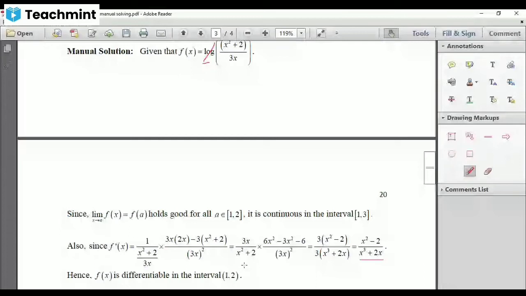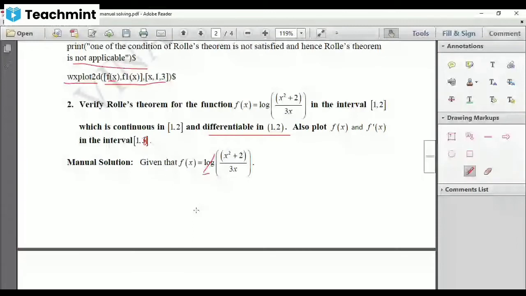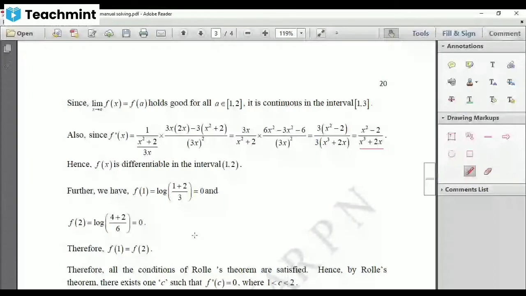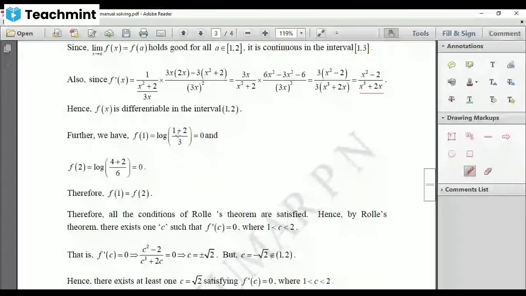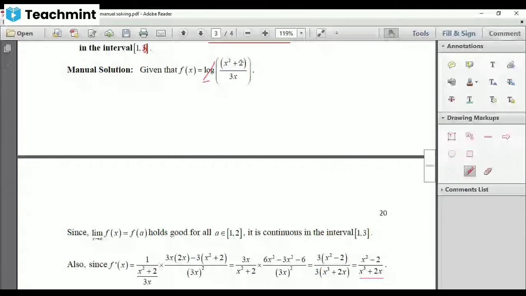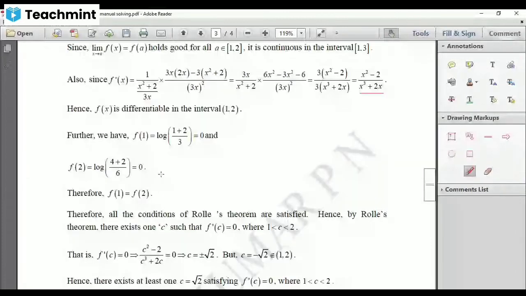So that is existing. Now the only thing remaining is to verify whether f of 1 is equal to f of 2 or not. If it is, then Rolle's theorem is applicable. What is your f of 1? Put x equal to 1 in this. So you'll get log of (1 square plus 2) divided by 3, which is log of 1 plus 2 divided by 3, which is 3 by 3, which is 1. Log 1 is 0. Similarly, f of 2, log of (2 square plus 2), which is 4 plus 2, which is 6, divided by 6, which is 1. Log 1 is 0. Therefore, f of 1 equal to f of 2.